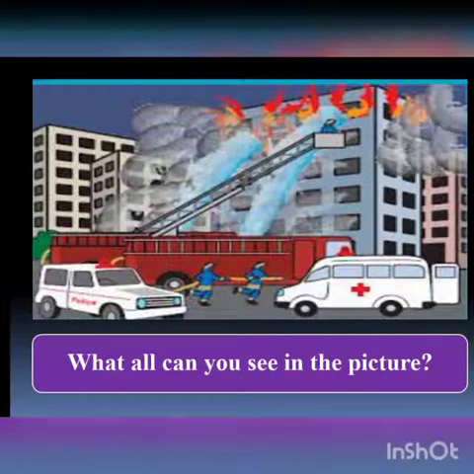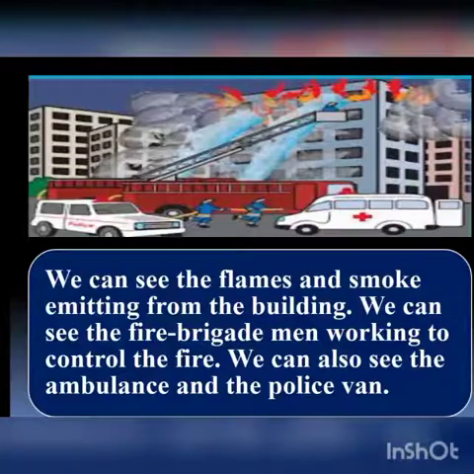Here, the first question says, what all can you see in the picture? We can see the flames and smoke emitting from the building. We can see the fire brigade men working to control the fire.